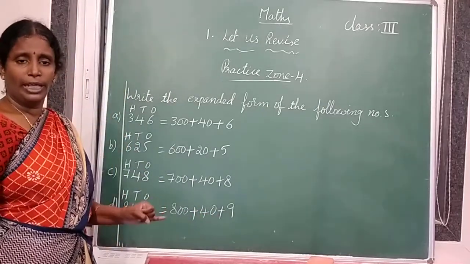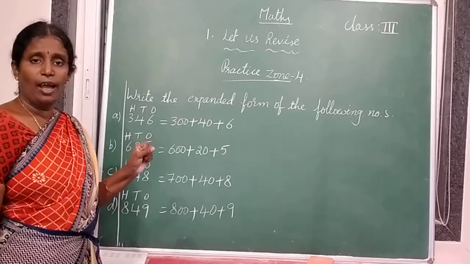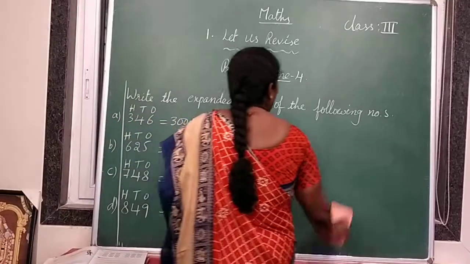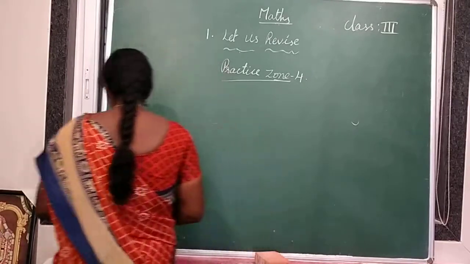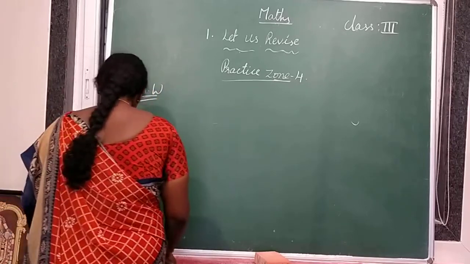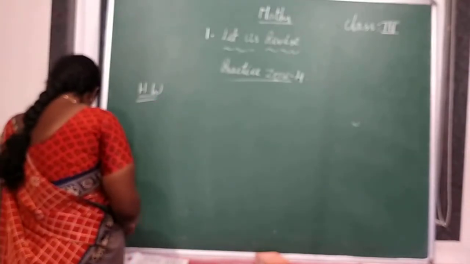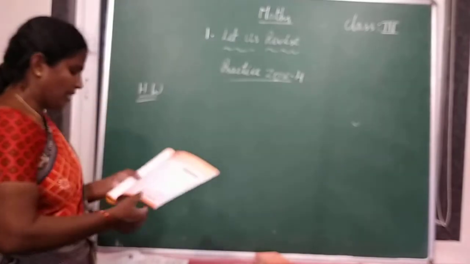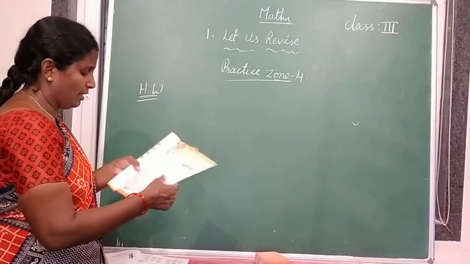Everybody understood number names, place values, representing on the abacus and expanded forms? Understood for everybody? Okay, good. Now today's homework is, take out your workbooks. All of you take out your workbooks. Page number 5. In page number 5, first bit, second bit, third bit.